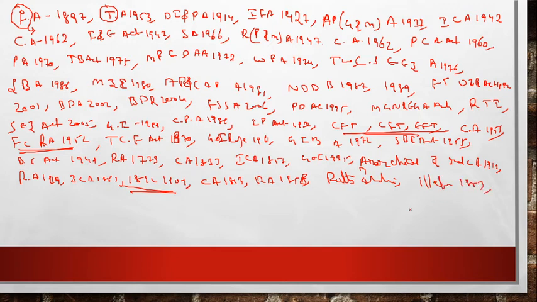Next is Government of India Act of 1909, 1935, 1947. These three you need to refer, right? Next we see about Charter Act of 1853. Next is the first Factory Act of 1881.